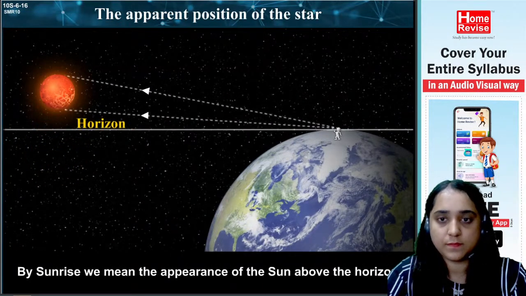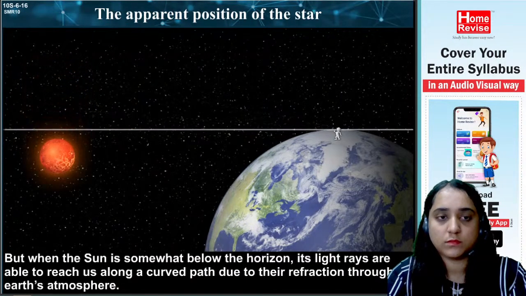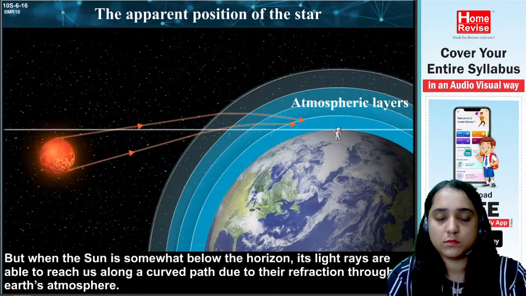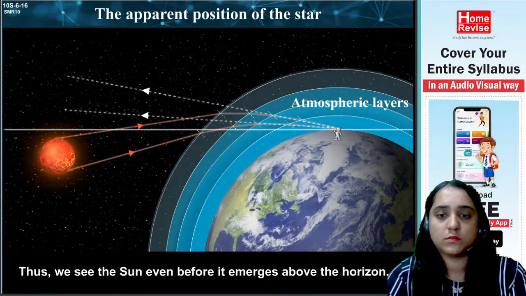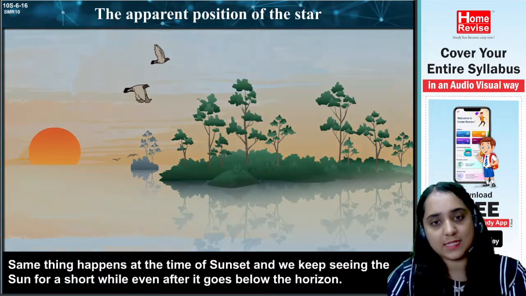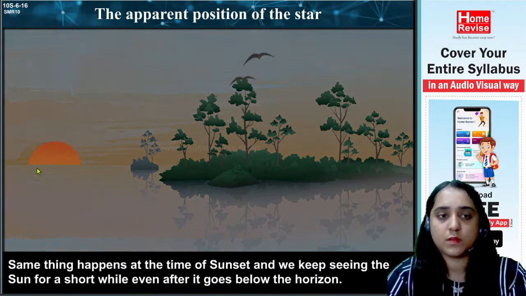By the way, this is the sunrise, the appearance of the sun above the horizon. But when the sun is somewhat below the horizon, its light rays are able to reach us along a curved path due to their refraction through Earth's atmosphere. Thus, we see the sun even before it emerges above the horizon. Yes, this is the same reason. The same thing happens at the time of sunset, and we keep seeing the sun for a short while even after it goes below the horizon.